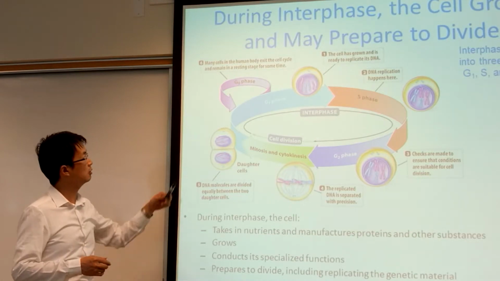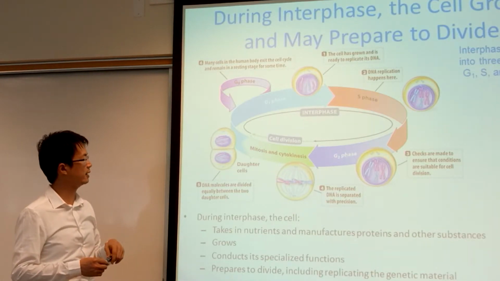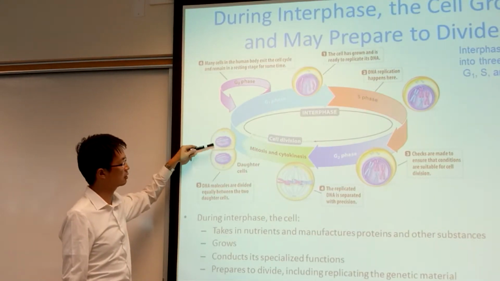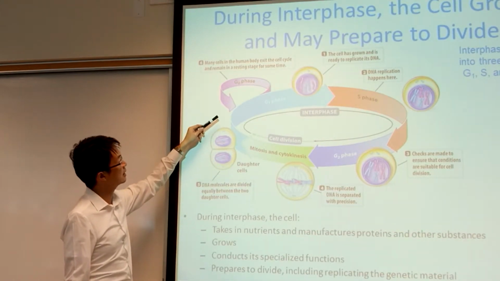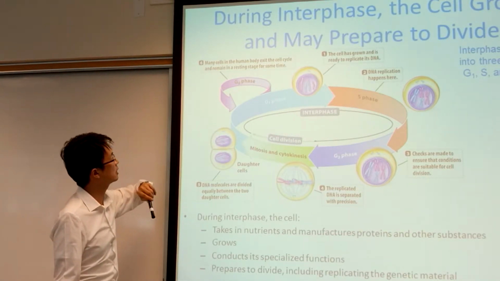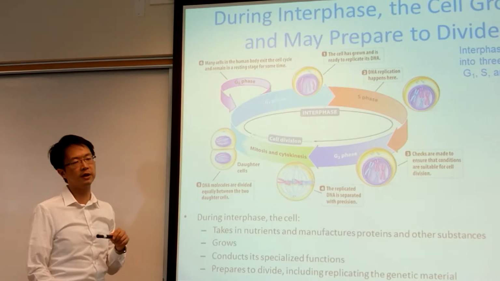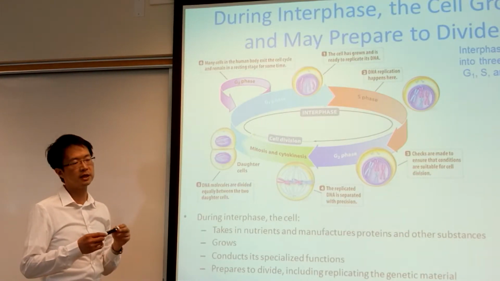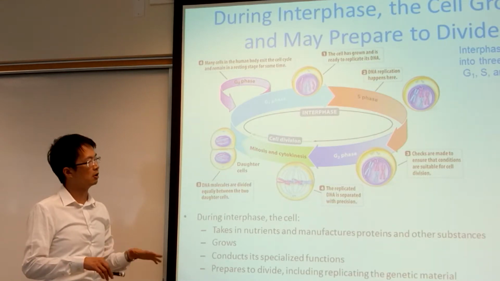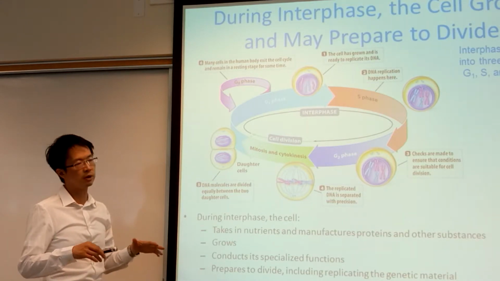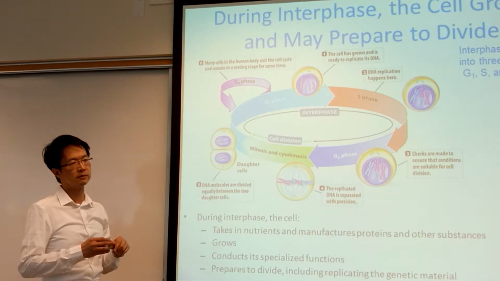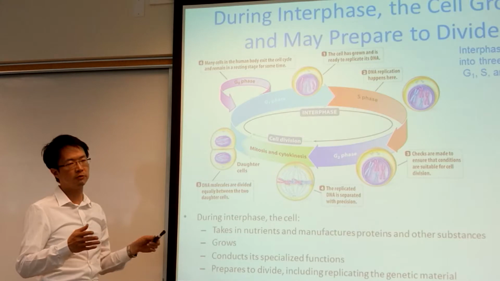And, G0 phase. What is G0 phase? So after mitosis, the cell goes back to G1 phase, and you have two identical daughter cells. And then sometimes the cell will go from G1 phase into G0 phase. What is that? G0 phase is a resting period, meaning that the cell goes to G0 phase and then they don't do anything. They don't grow, they don't replicate DNA, they don't do mitosis. They just stay there, perform their normal function.